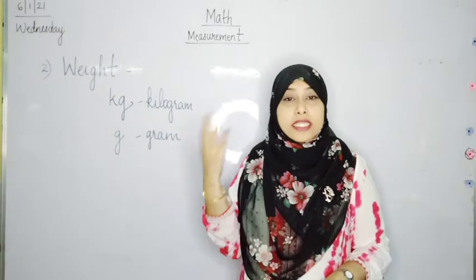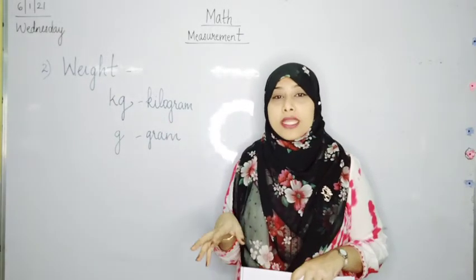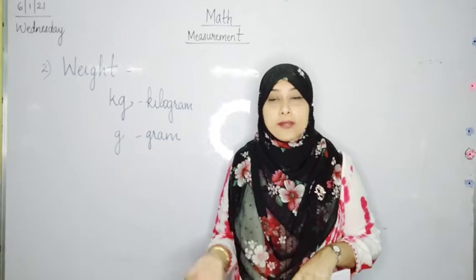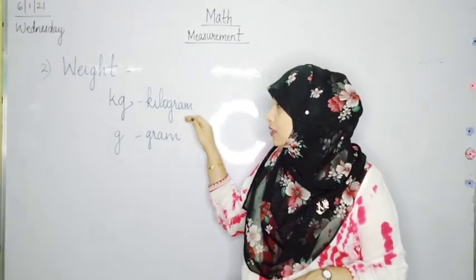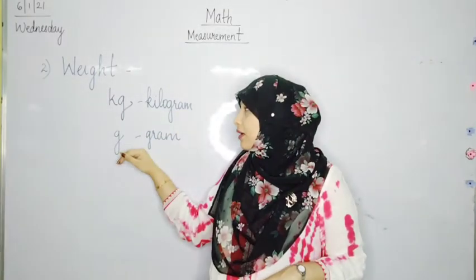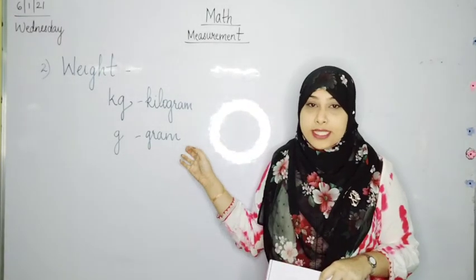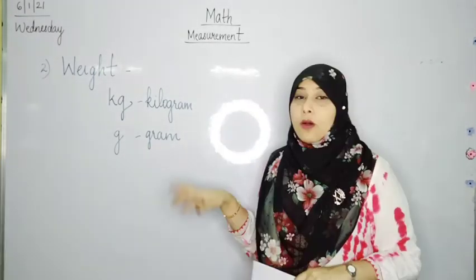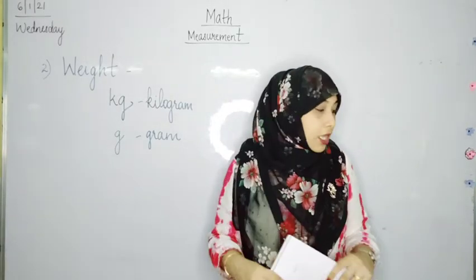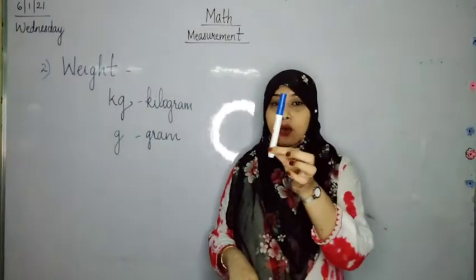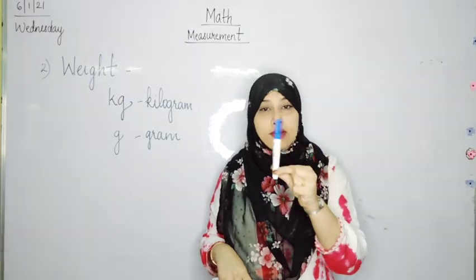Higher unit means heavy objects. We are heavy or we are light? Yes, we are heavy. So for us also we will use kilogram. And gram is the lower unit of measuring objects, that is lighter objects. A marker is light in weight, so it will weigh in grams.